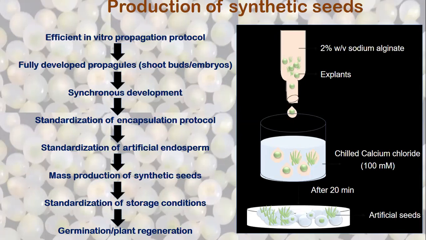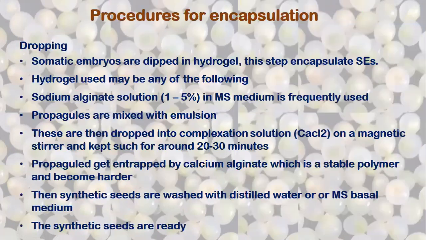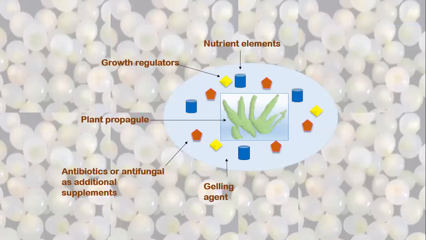These all things are to be standardized. Okay. Then we also standardize the artificial endosperm. Just think of this synthetic seed. It is a gel, and all the things added in addition to the propagule are called artificial endosperm.